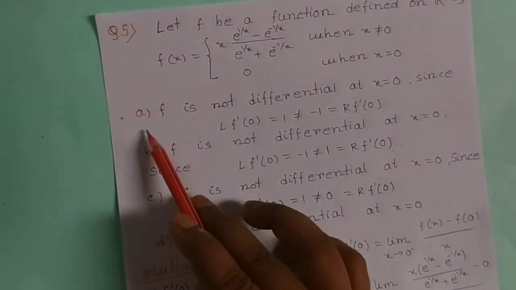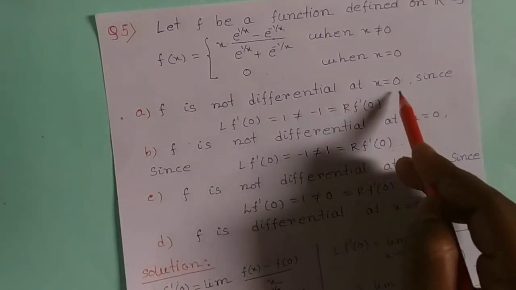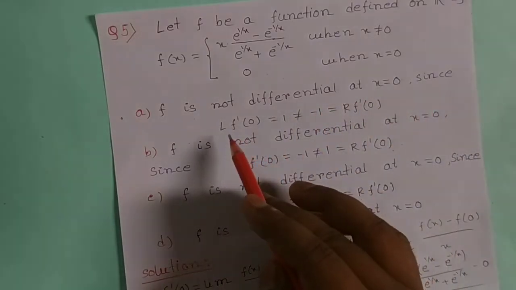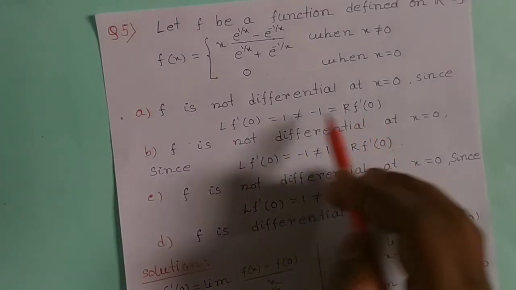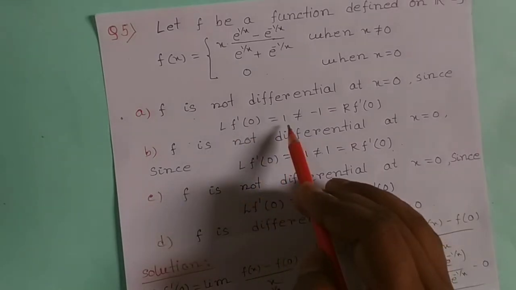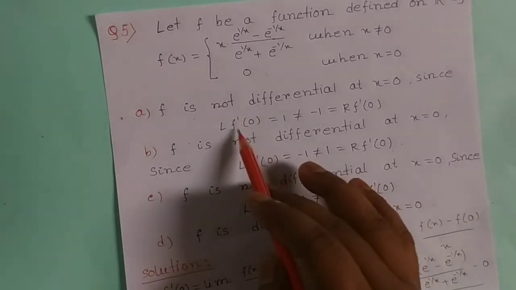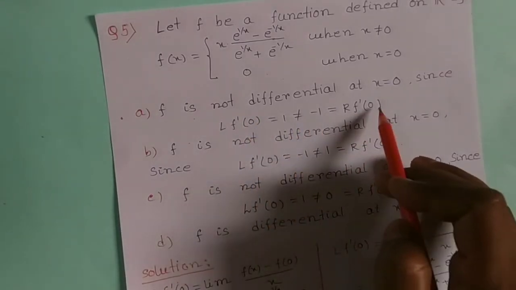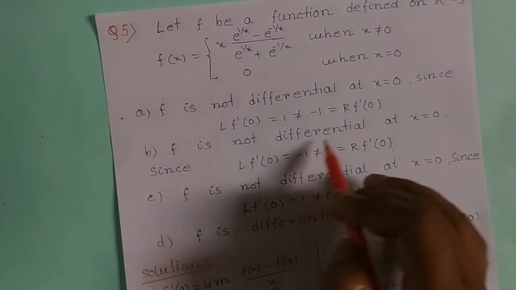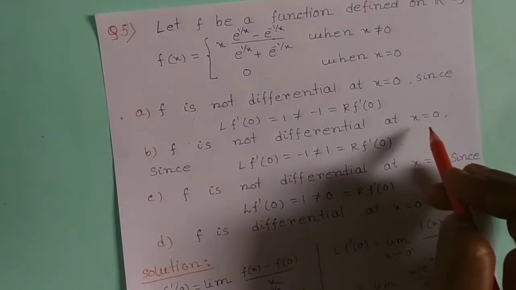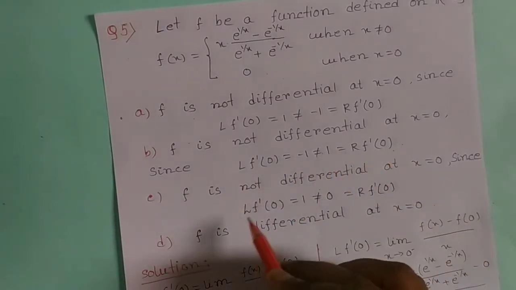Then option A: f is not differentiable at x = 0 since L f'(0) = 1 is not equal to −1 = R f'(0); the left hand side derivative at x = 0 is 1 and the right hand side derivative at x = 0 is −1. Similarly, the second option: f is not differentiable at x = 0 since the left hand side derivative is −1 and the right hand side derivative is 1.